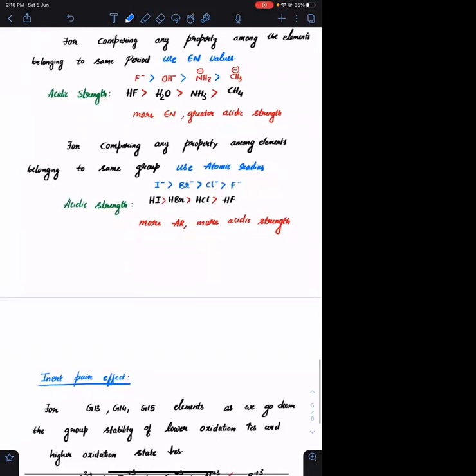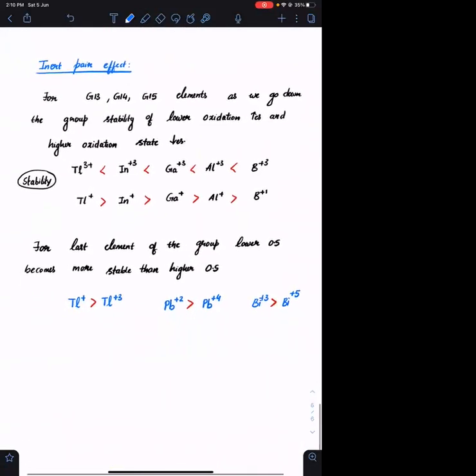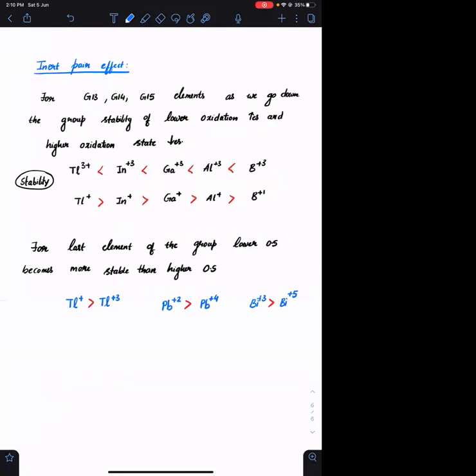Okay. Last scenario where you usually get a question is inert pair effect, very important. And एक ही question आता है inert pair effect में, they will ask you to compare the stability of the oxides, or they will ask you which will act as a stronger reducing agent or a stronger oxidizing agent. What is meant by inert pair effect? Inert matlab the tendency to not take part in reaction. Pair matlab two. You are having two electrons which are becoming inert. Those two electrons will belong to s orbital.